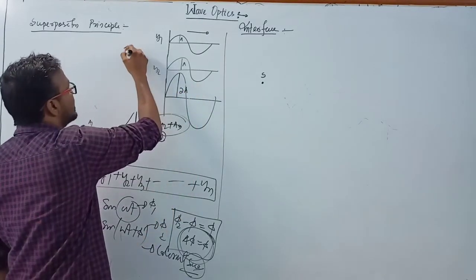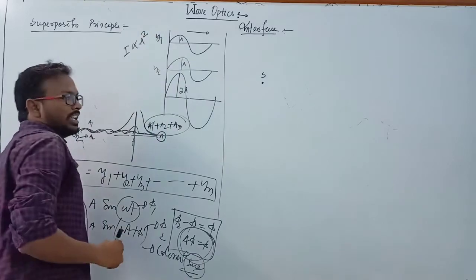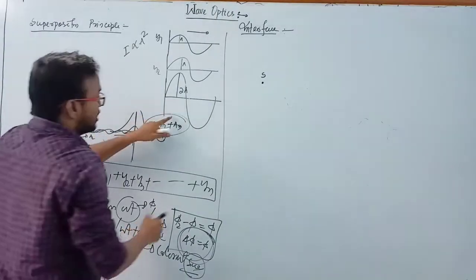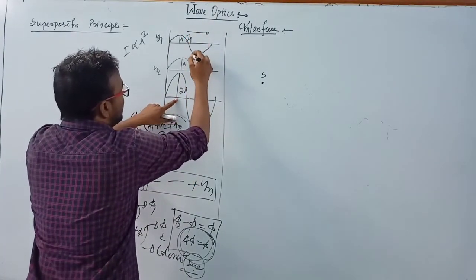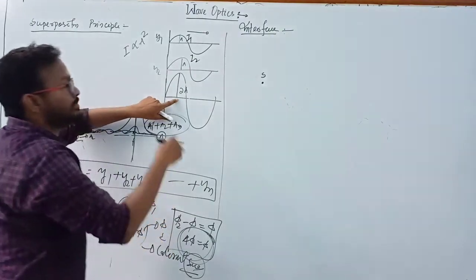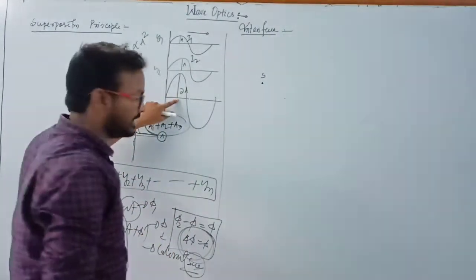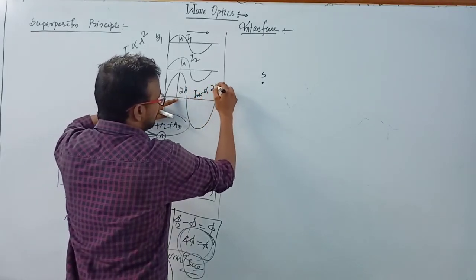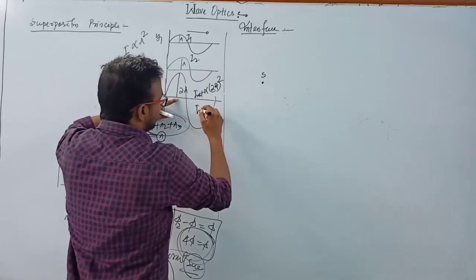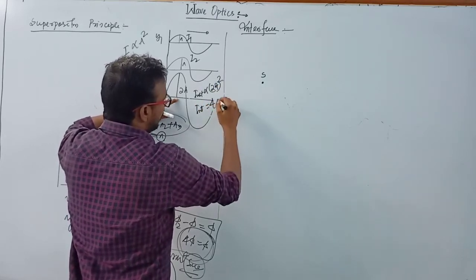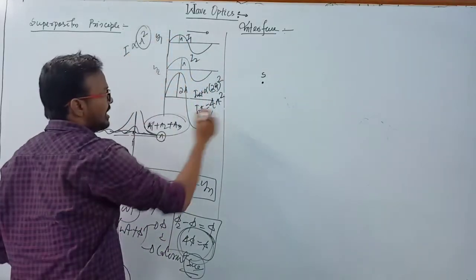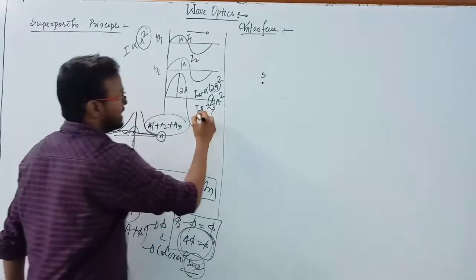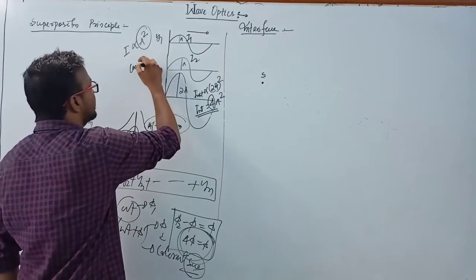We already know that the intensity of light is directly proportional to the square of the amplitude. Here the intensity is I1, here the intensity is I2, and here is the net intensity. Intensity means brightness or maximum energy. So I net is directly proportional to 2A square, which gives 4A square, whereas initially it was A square. Now the intensity has increased 4 times when two waves superimpose each other, and this condition is known as constructive interference.